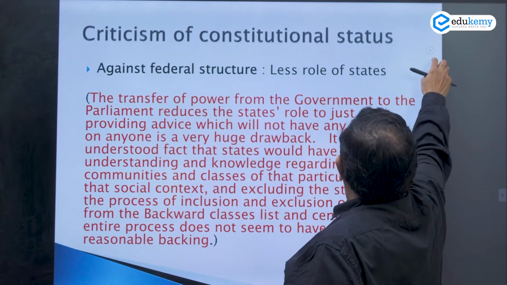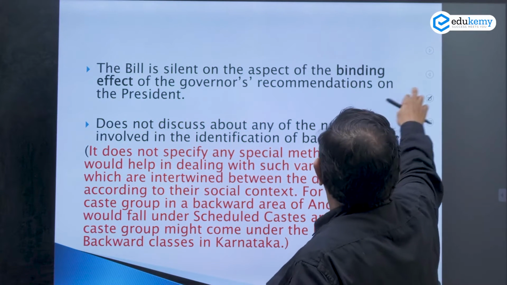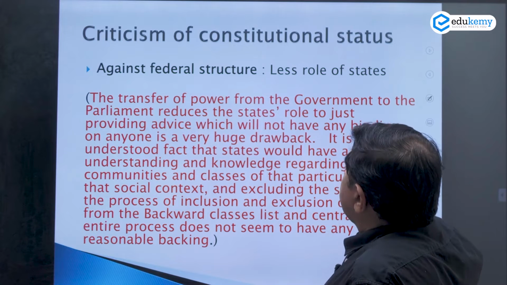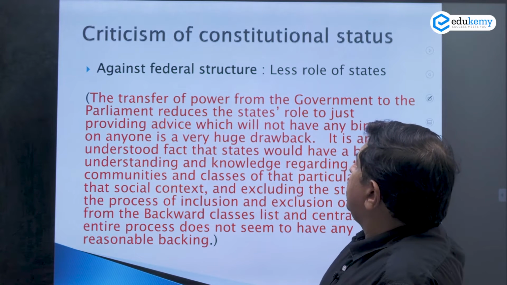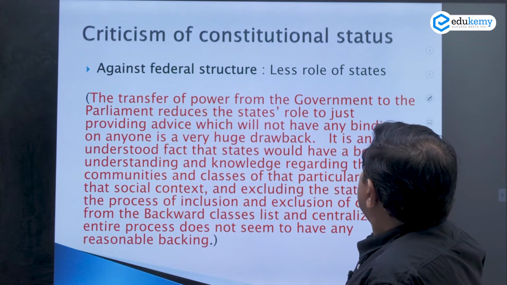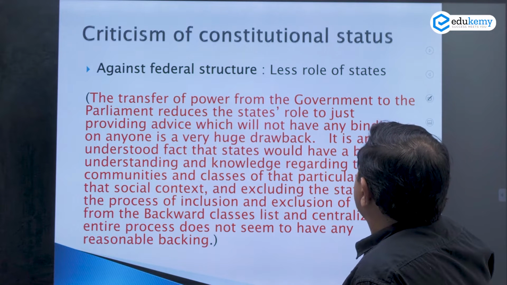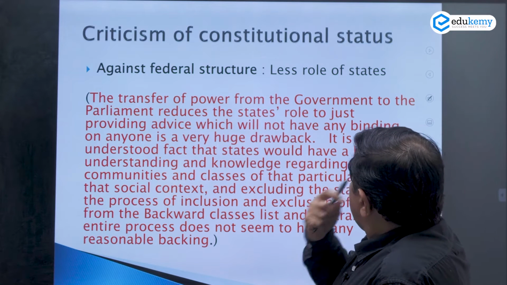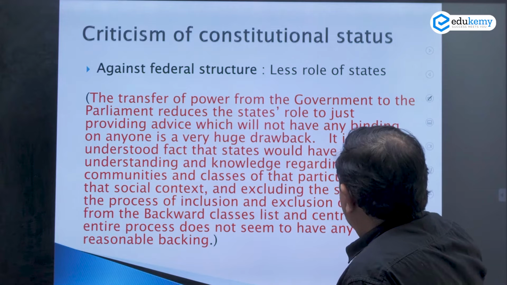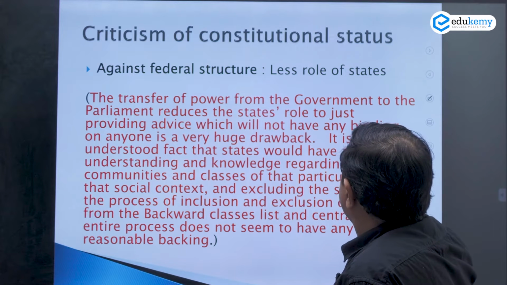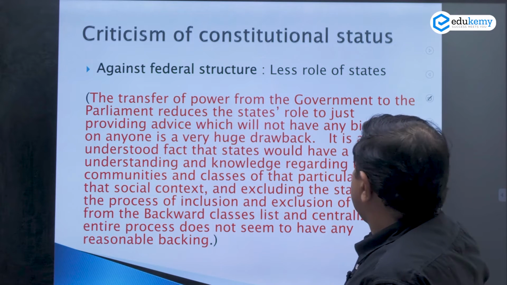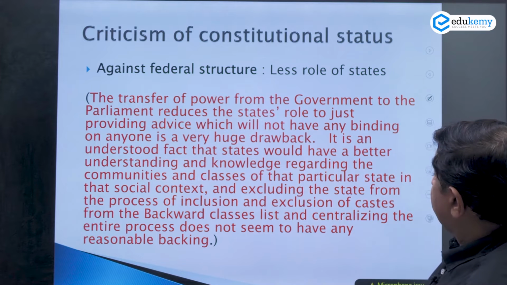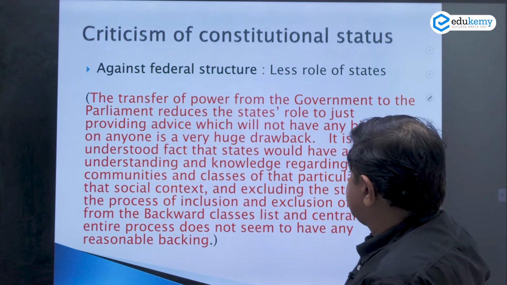Now, constitutional status, when I say, you need to understand the transfer of power from the government to the parliament reduces the state's role to just providing advice, which will not have any binding effect. This is a very huge drawback. It is an understood fact that the states would have a better understanding and knowledge regarding the communities and classes of that particular state in the social context.